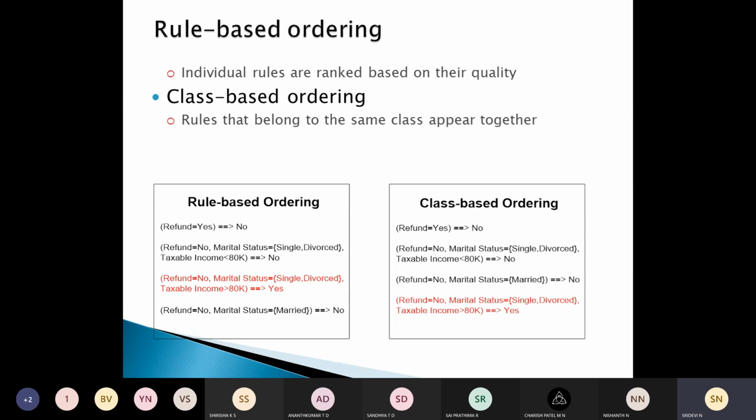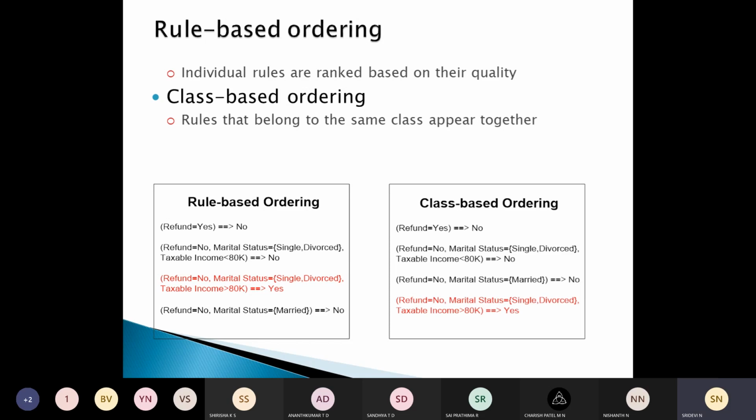In rule-based ordering, this approach will order the individual rules by some rule quality measure. There is some rule quality measure, and based on that, we order the individual rules.